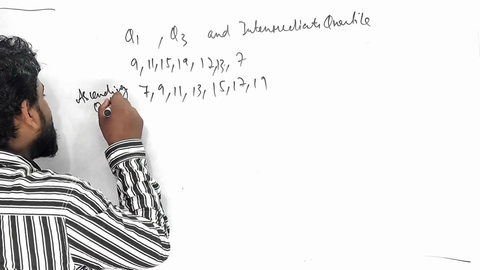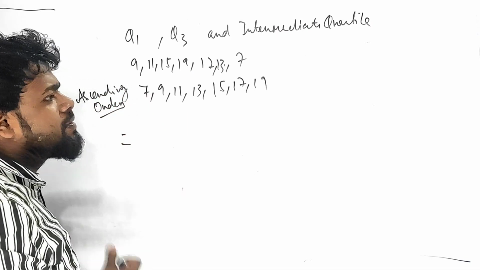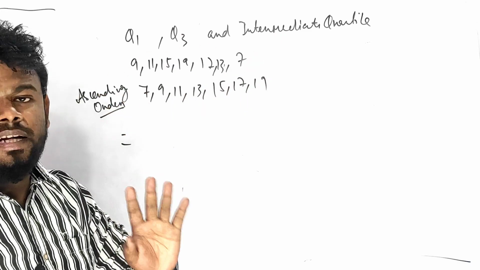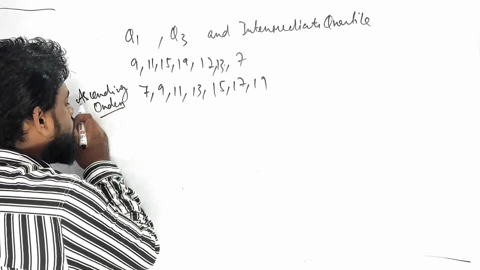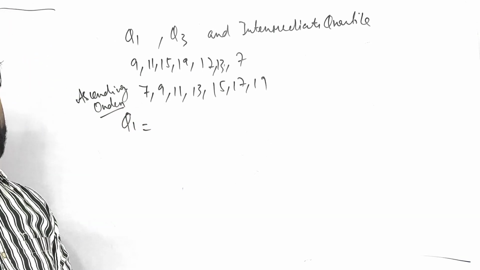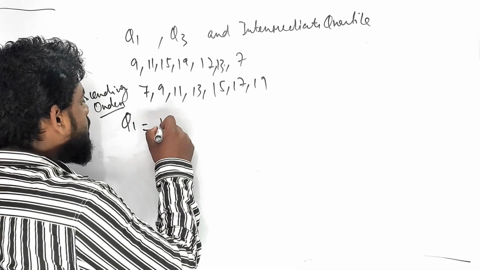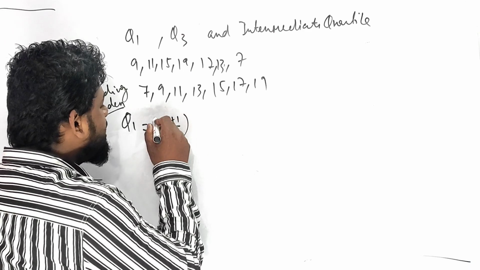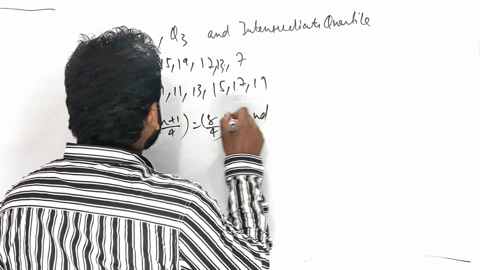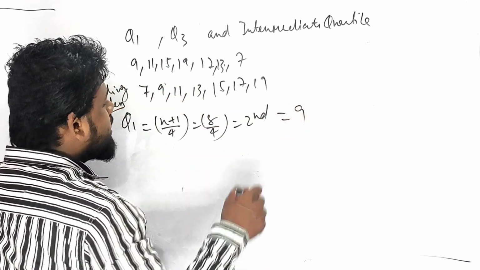Is it clear? If I ask how many terms it became: 1, 2, 3, 4, 5, 6, 7 terms. If I ask you to find Q1, can you find it? Yes. 7 terms means odd. What was the formula? (n plus 1)/4th term. That means 8/4, the second term. Which one is the second term? That is 9. So 9 is Q1.